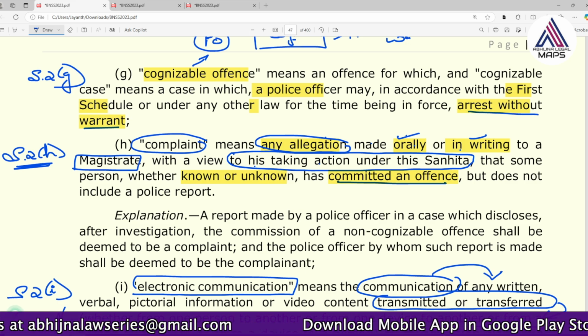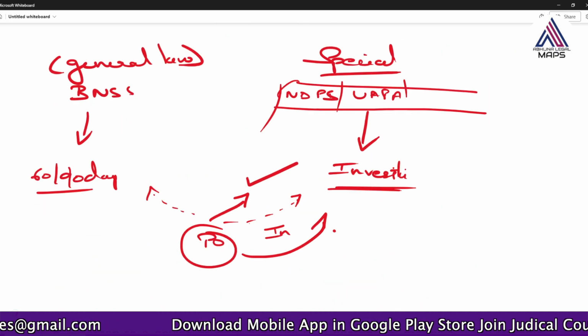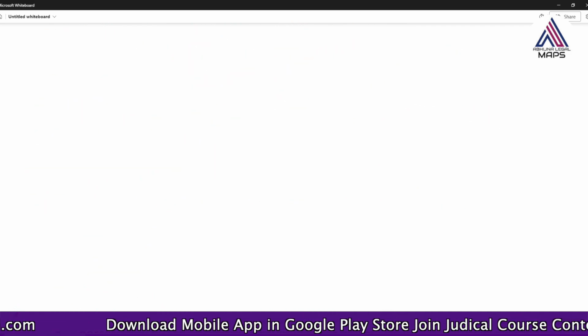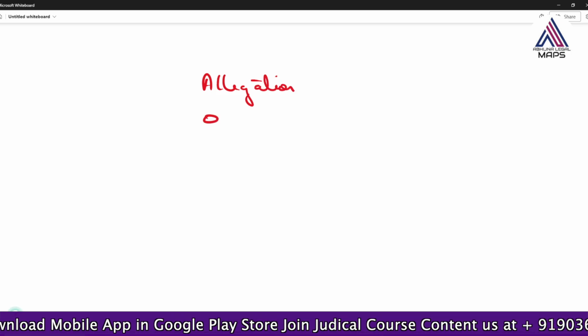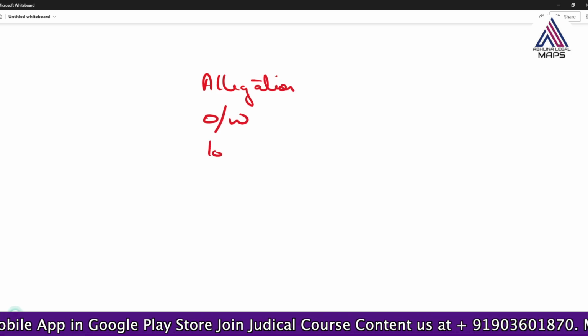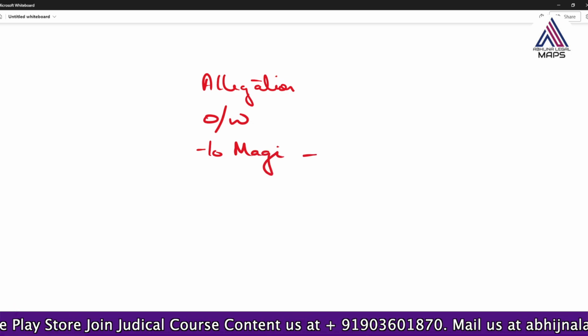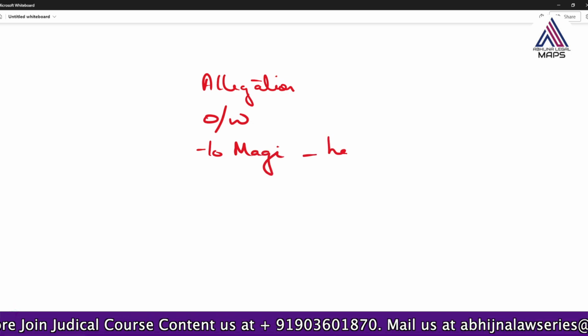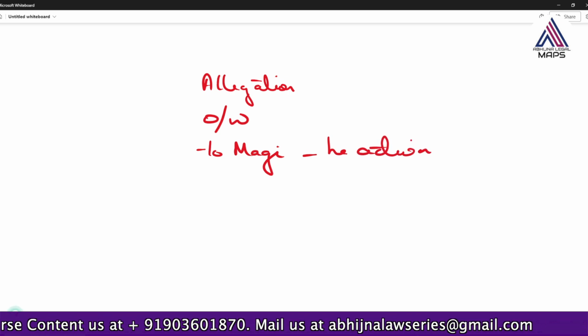So to summarize, a complaint is an allegation which could be made orally or in writing. It is made to a magistrate, with a view that he may take action under this Sanhita, BNSS.